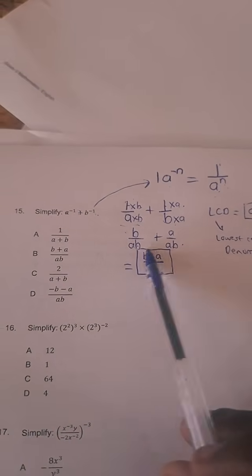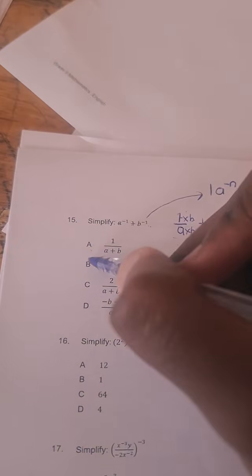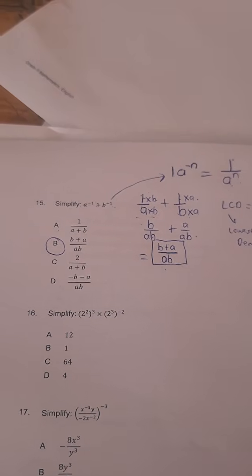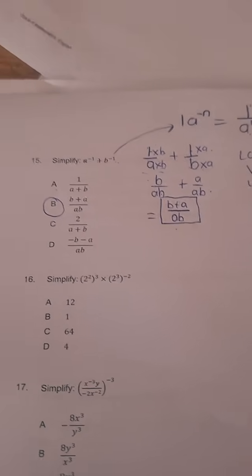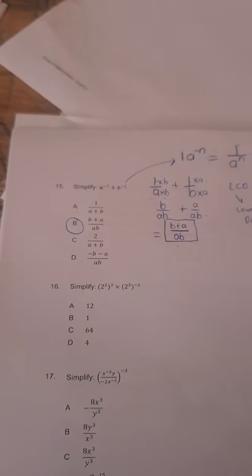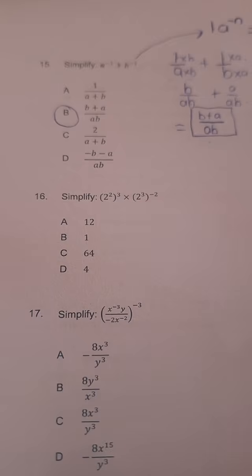Okay, so this is B plus A over AB. So that means the answer is actually B. That is the answer. This is the answer for that question. Okay, so exponents are very important. Let's check this one. Next question.